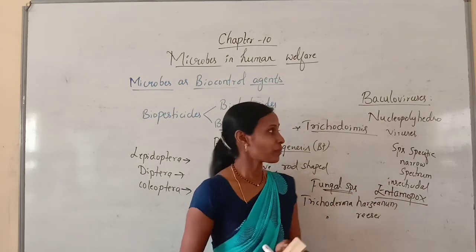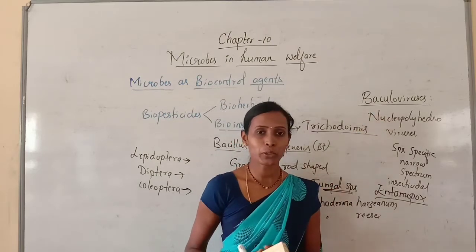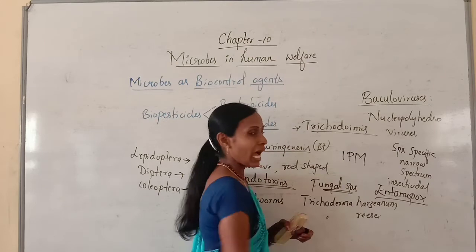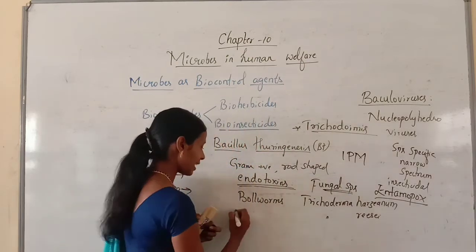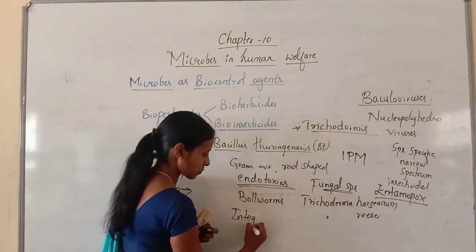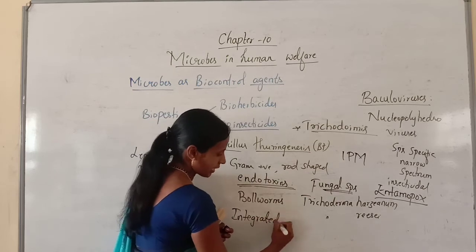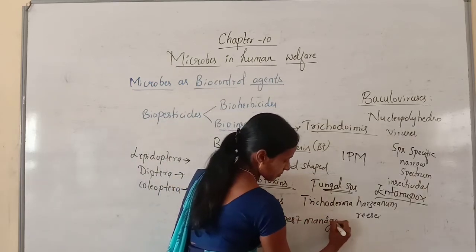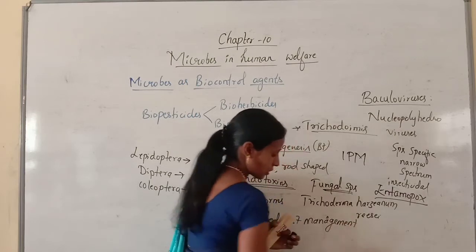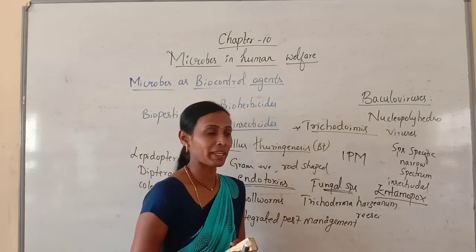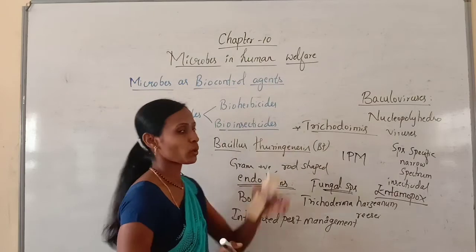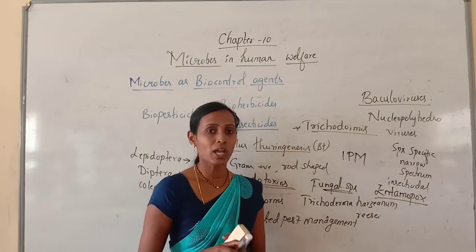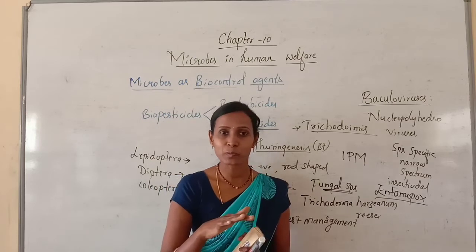And the baculoviruses play an important role in IPM. IPM is integrated pest management. So here I told you while explaining about the biocontrol agents, we are not completely eliminating the organisms, we are keeping them at manageable levels.